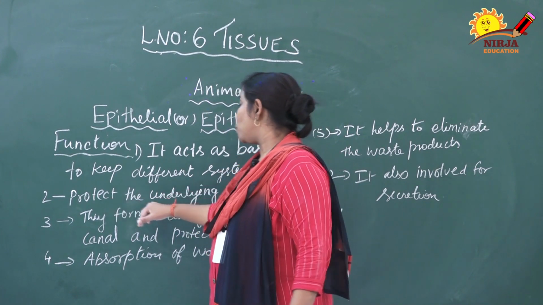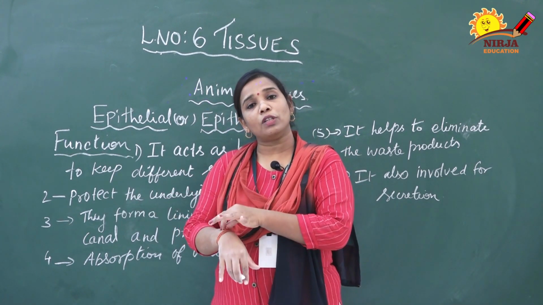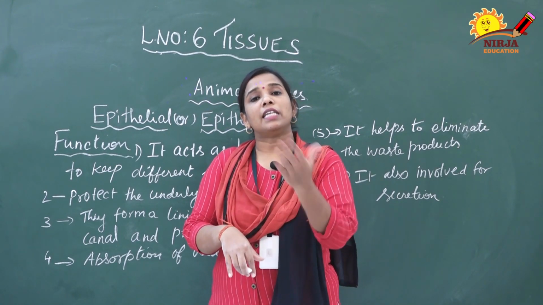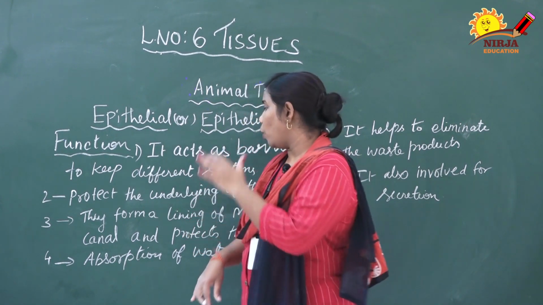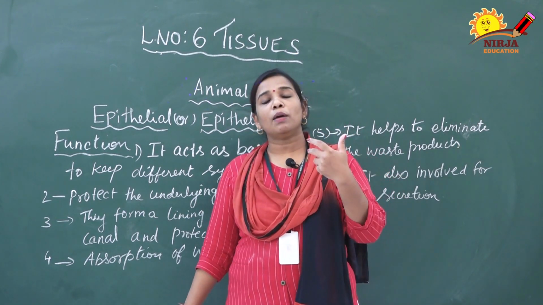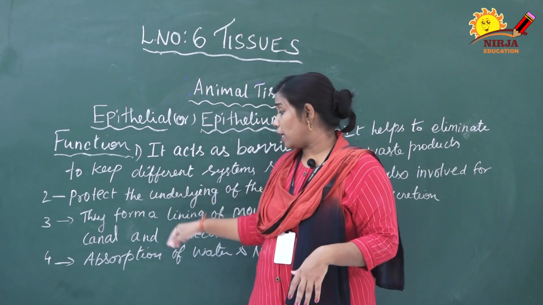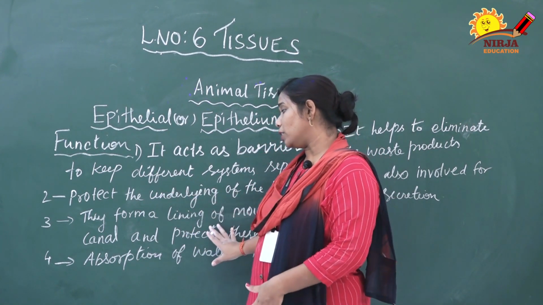The second one is to protect the underlying parts of the body. It is present on the skin, above the skin and below the skin also. It protects the skin and body against any infection or chemical reaction. It protects the body. Then it forms the lining of the mouth and alimentary canal. The inside of the mouth and alimentary canal is also made up of epithelial tissues only. At the same time, it protects the entire organ system and organs also.